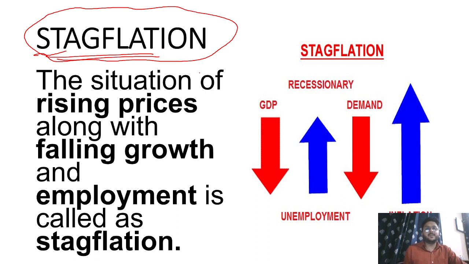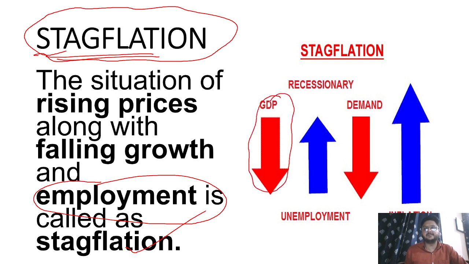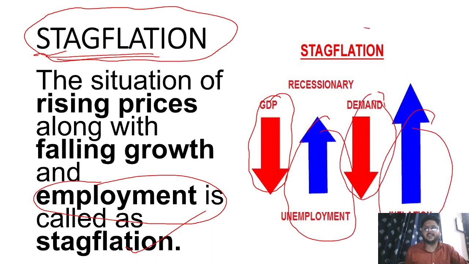So what happens sometimes, prices are increasing, inflation is happening, and in that time employment is decreasing or unemployment is increasing. That phenomenon is called stagflation. So basically here growth is decreasing, meaning GDP is decreasing, unemployment is increasing, demand is decreasing, and inflation is increasing. That phenomenon is called stagflation, meaning the economy is in stagflation mode.